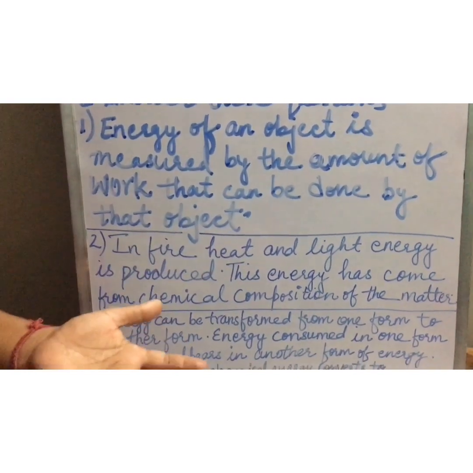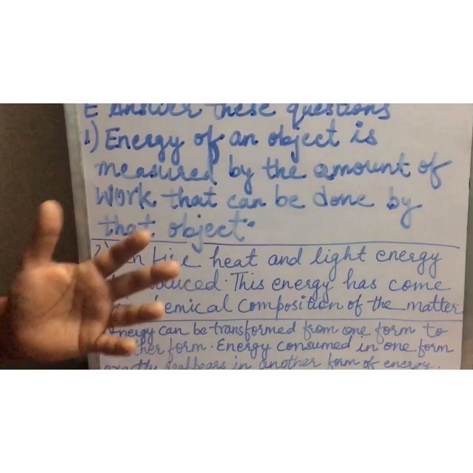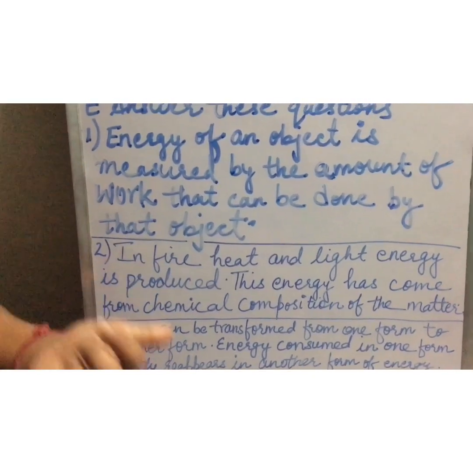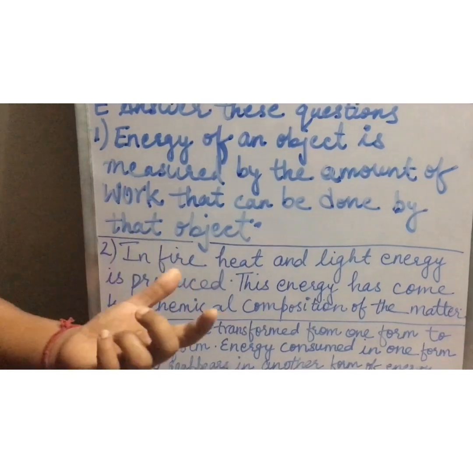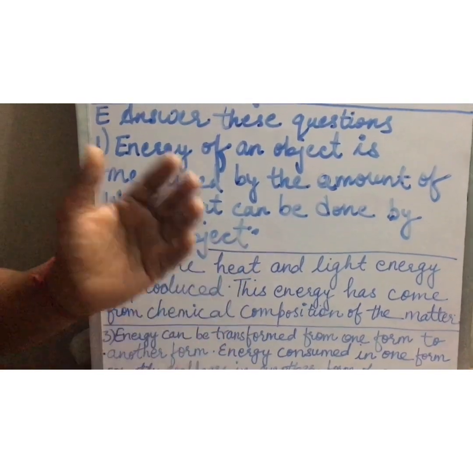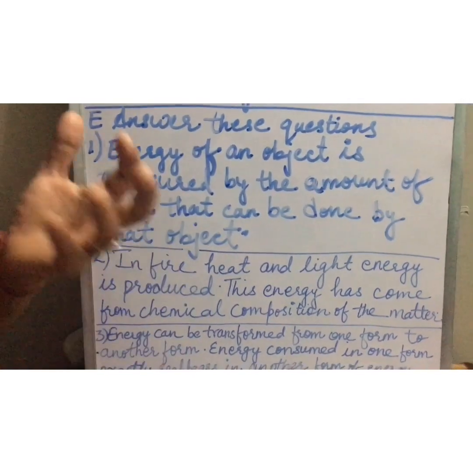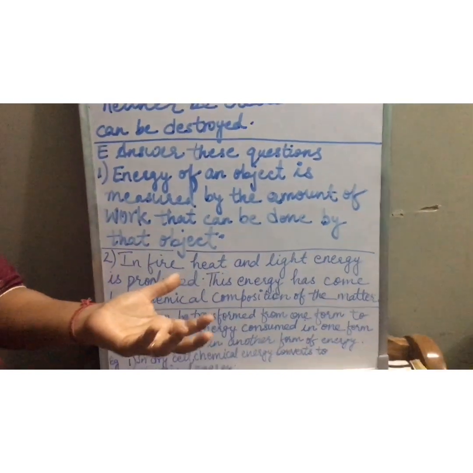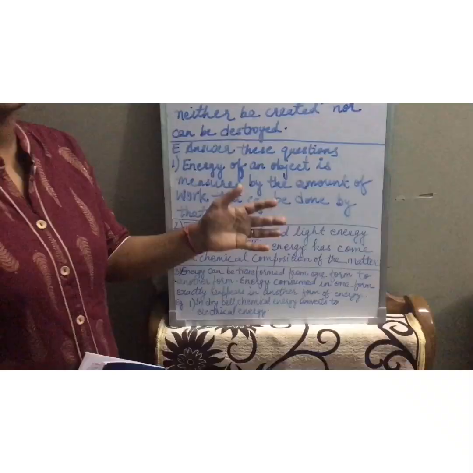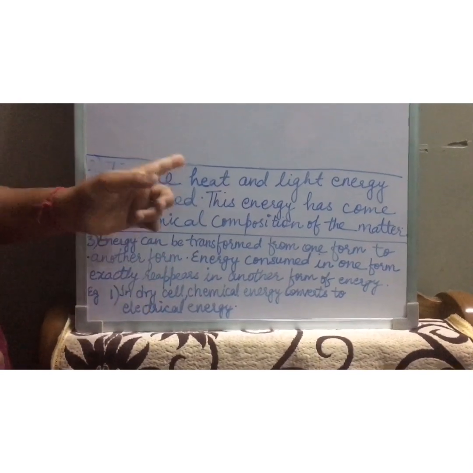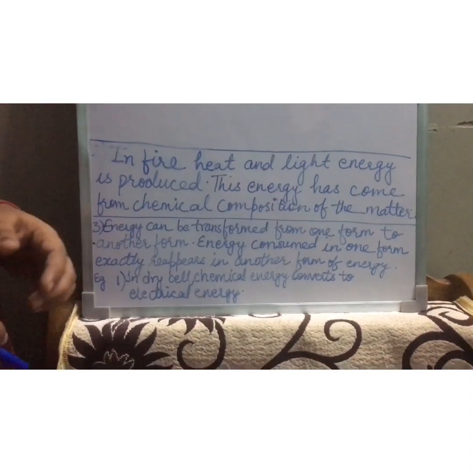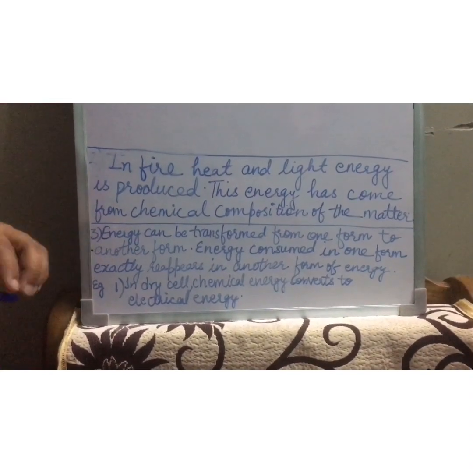For example, coal and wood. Because of the carbon compounds present in these two objects, the chemical composition of that matter is converted into heat and light energy, children. Okay, now third question, you see.